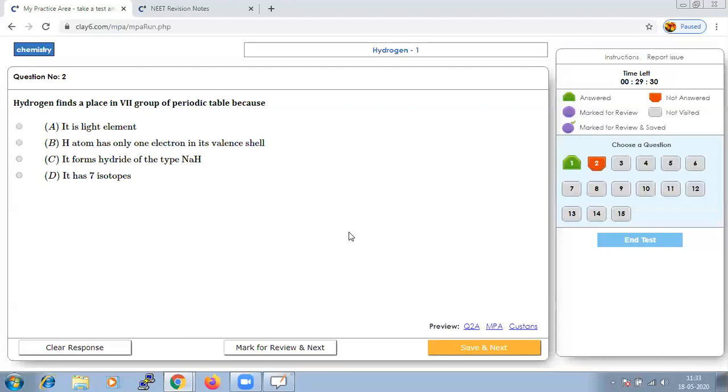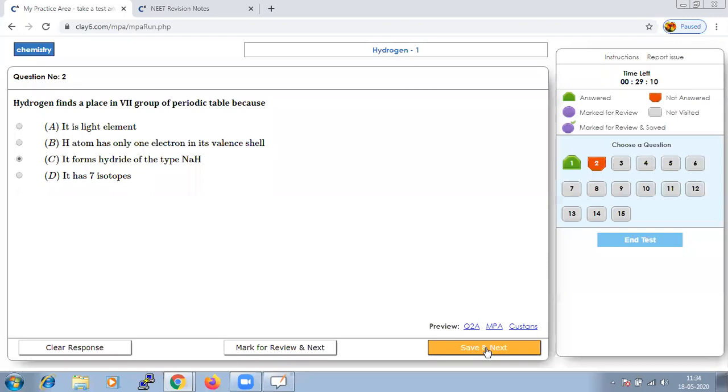Hydrogen finds a place in the 7th group of the periodic table. Why? Because it has the tendency of formation of hydride, that is, sodium hydride. Save that.